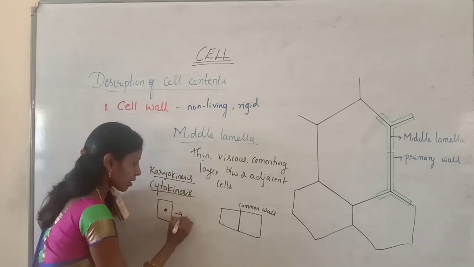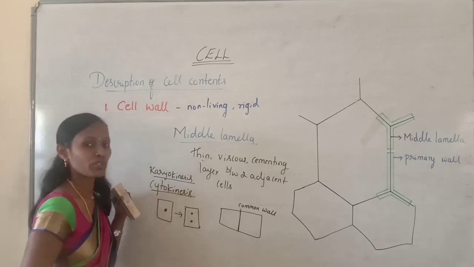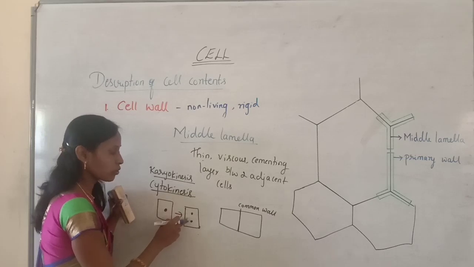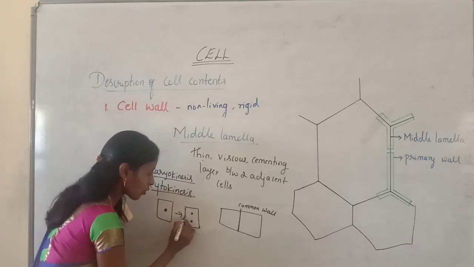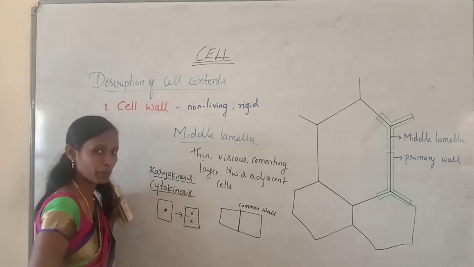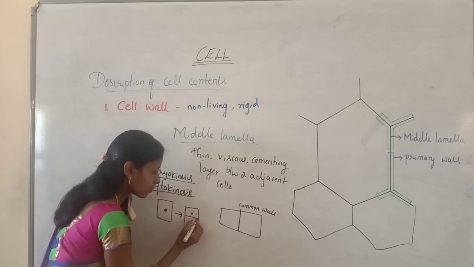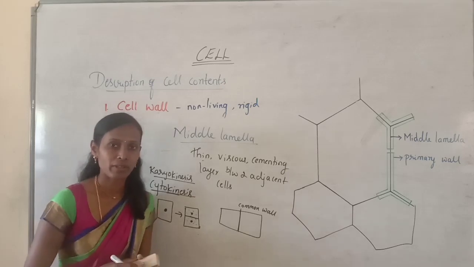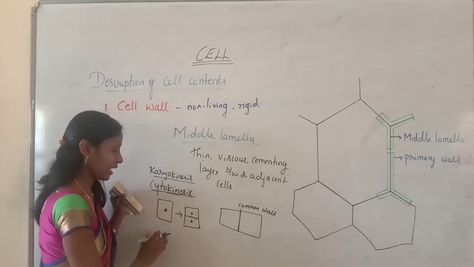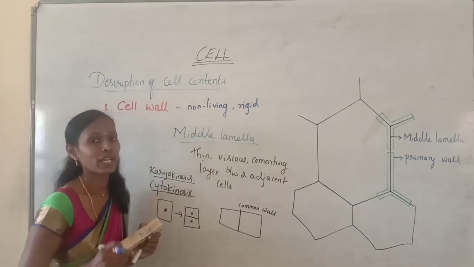Here first, the nucleus will divide into two. Initially, the nucleus divides into two. This division of nucleus is called karyokinesis. Later, the division of nucleus is followed by the division of cytoplasm. Here all over the cell you can find the presence of cytoplasm. Initially only the nucleus divides, later the cytoplasm divides. That division of cytoplasm is called cytokinesis. These are very important. Try to remember, karyokinesis is nothing but division of nucleus, whereas cytokinesis is nothing but division of cytoplasm.